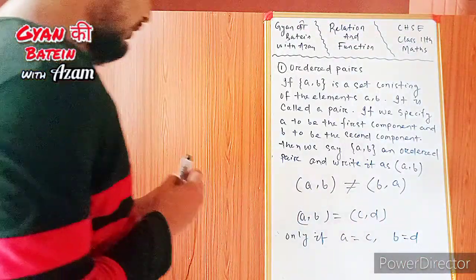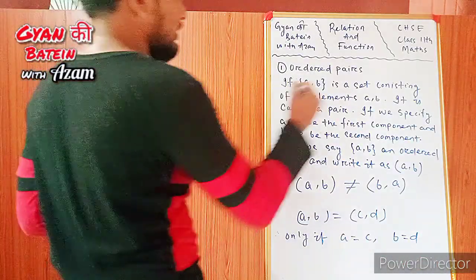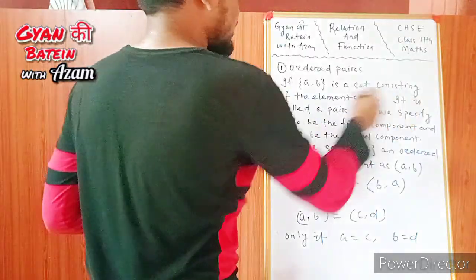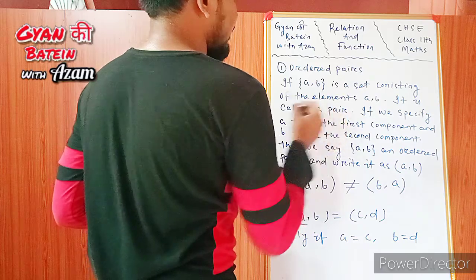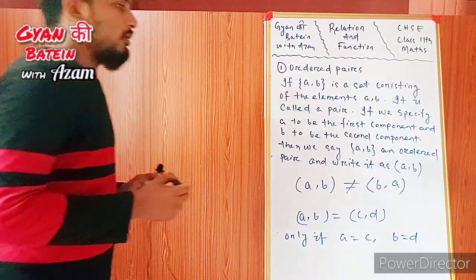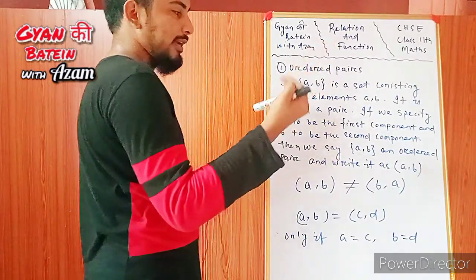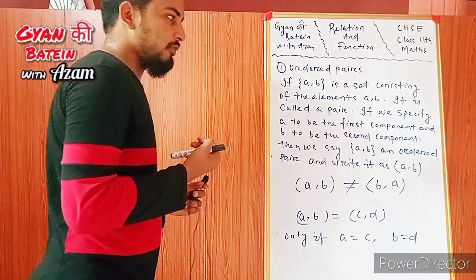The set {A, B} is a set consisting of the elements A and B. As this set has two elements, we can say this is a pair of elements.